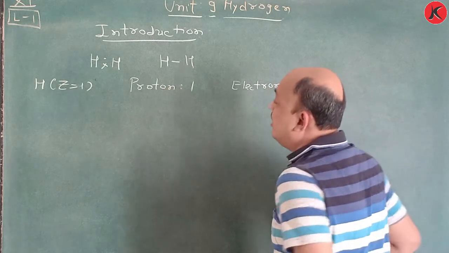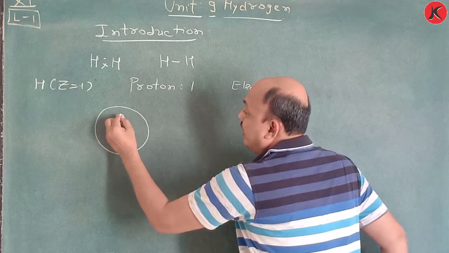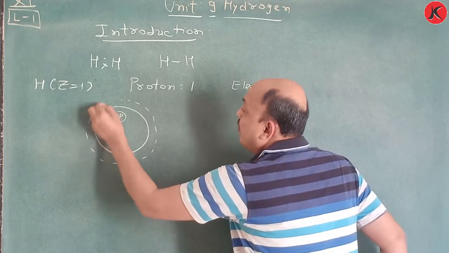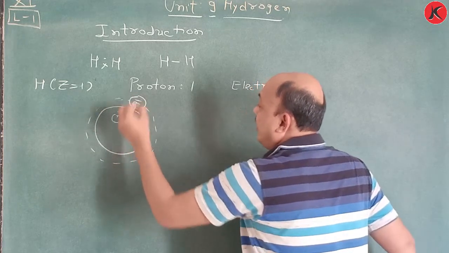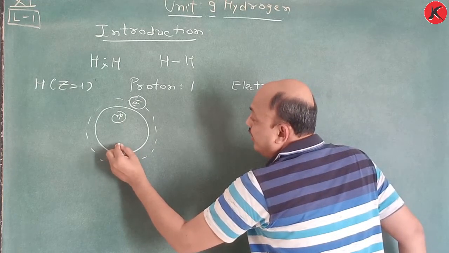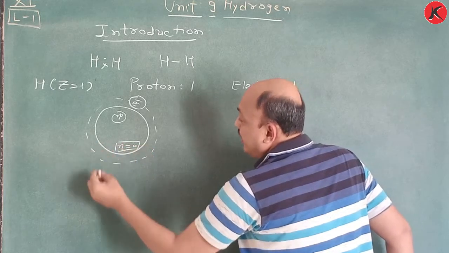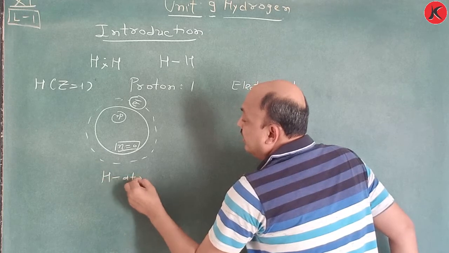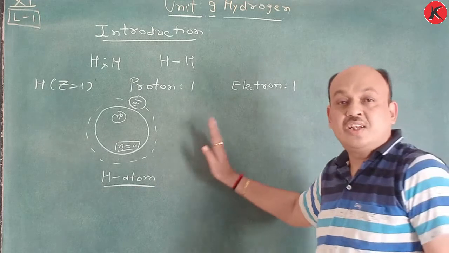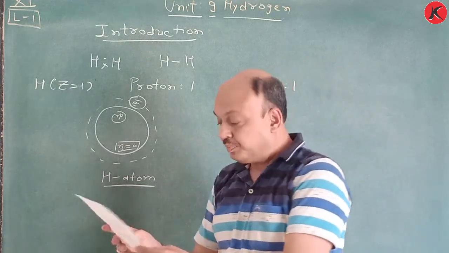Remember this one: the proton is present in the nucleus, only one proton is there. The electron is present in orbit number 1 only, so this is one electron. No neutron, neutron is not present, suppose n is equal to 0, in the particular H atom. You remember it this way? It's a very easy topic. You already learned it in lower standards also. So these are all things you know very well.